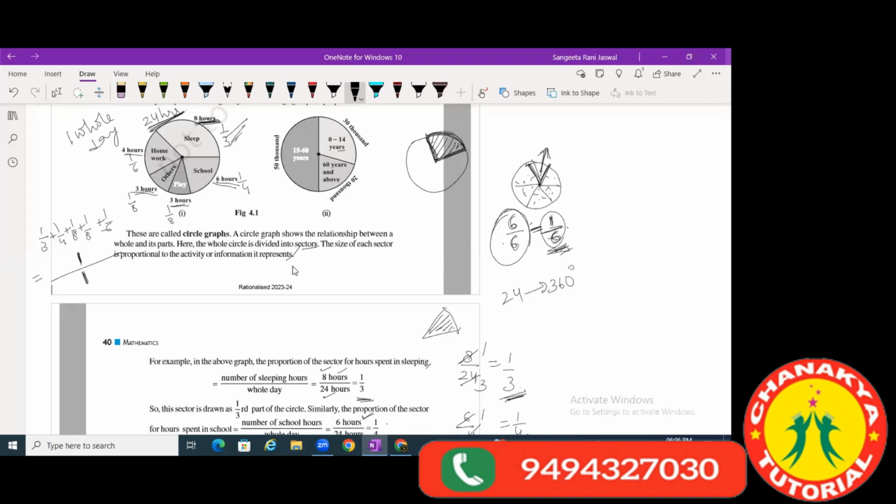So 1 by 1 is what actually? 1 by 1 is whole. So that is the whole day. If I take an example of this pizza, and I add all the fractions, 1/6, 1/6, 1/6, what will I get? 6 by 6.